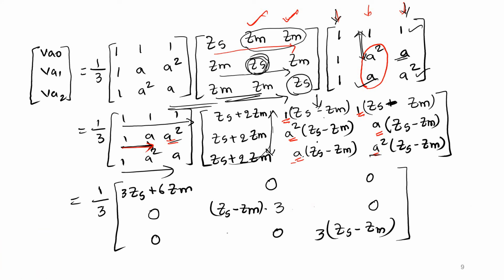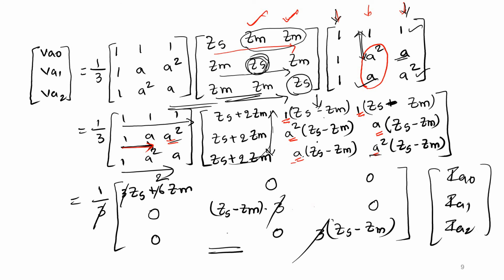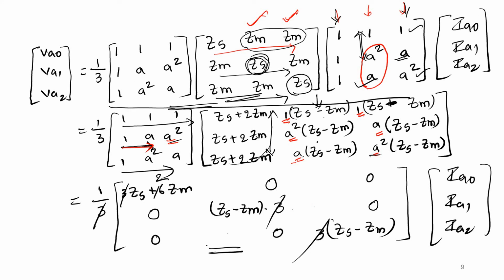Now if you divide by 3, this 3 will get cancelled, and this 3 will also get cancelled. So you will get VA0, VA1, VA2 equal to this matrix into the current vector IA0, IA1 and IA2. So here also the current vector is there. Now let us replace this complete term by this matrix and try to simplify.